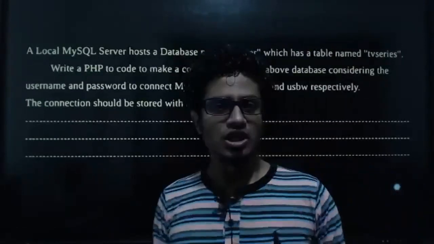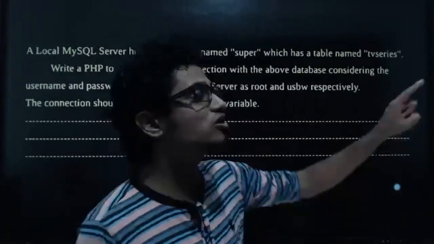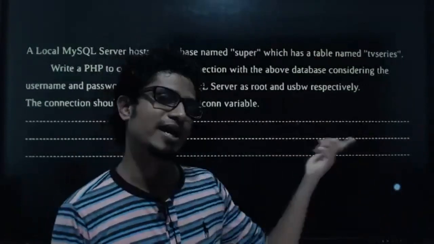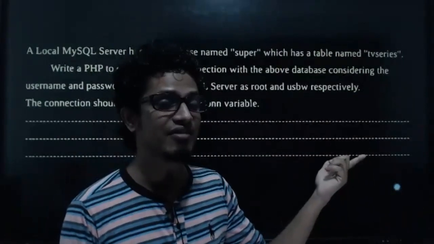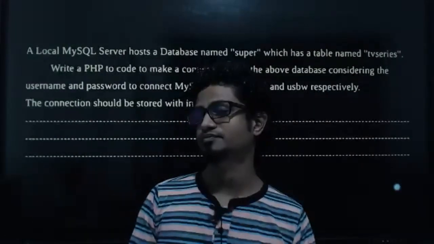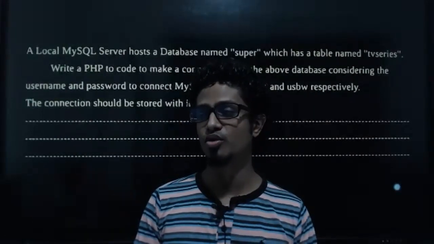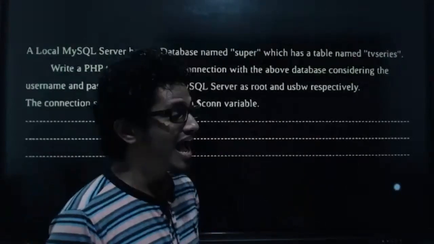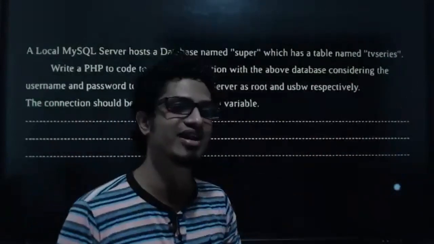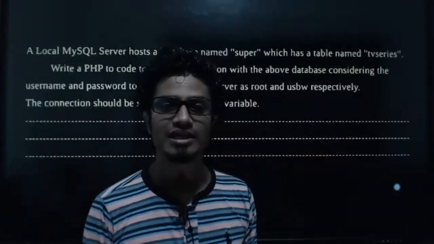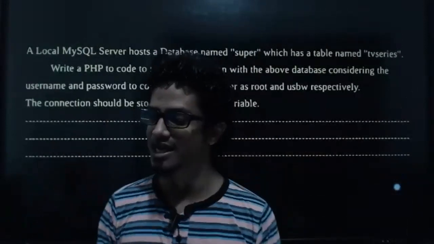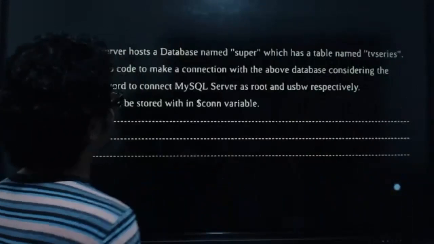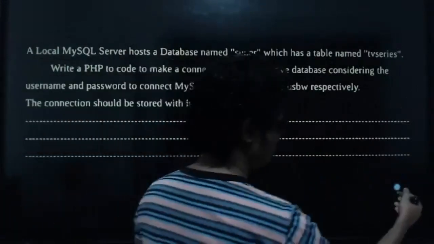Do not forget. If PHP wants to talk to a MySQL database, the first thing to do is to make a connection. Without making a connection, can we do anything in the world, kids? So don't forget that. So what is the first thing to do? Make a connection, and then you can insert data, you can retrieve data, you can do a lot of stuff, once you make a connection. So the first step is connection, and this one is asking about the connection exactly. So here, write a PHP code to make a connection with the above database. Let's see how to do this.